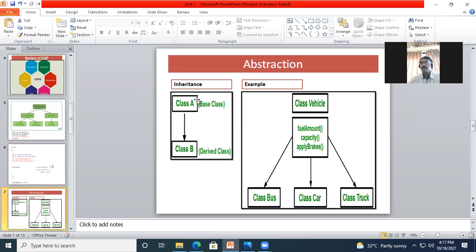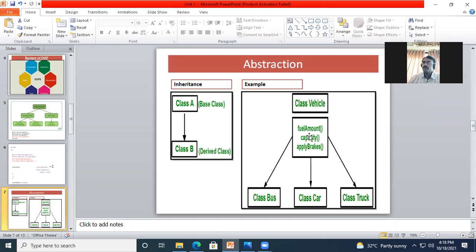Okay, now this is what inheriting means, that means having some properties. This class B is possessing some properties of class A, as well as it has its own properties. Now the example: I'm having one class as vehicle. Now class vehicle is having the properties fuel amount, then capacity, then brakes.